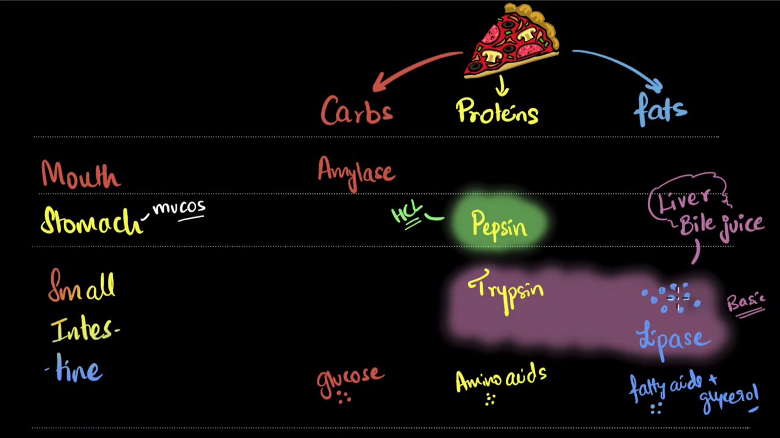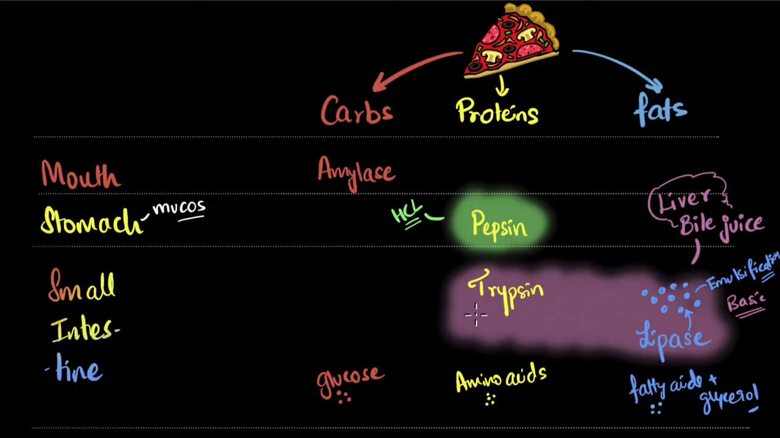This breaking down of fat into small droplets, we give a name to it. It's called emulsification. Some fancy names. It basically means breaking down of fat into small droplets. And now that you have broken it down into small droplets, lipase can nicely act on it and break it further down into fatty acids and glycerol.